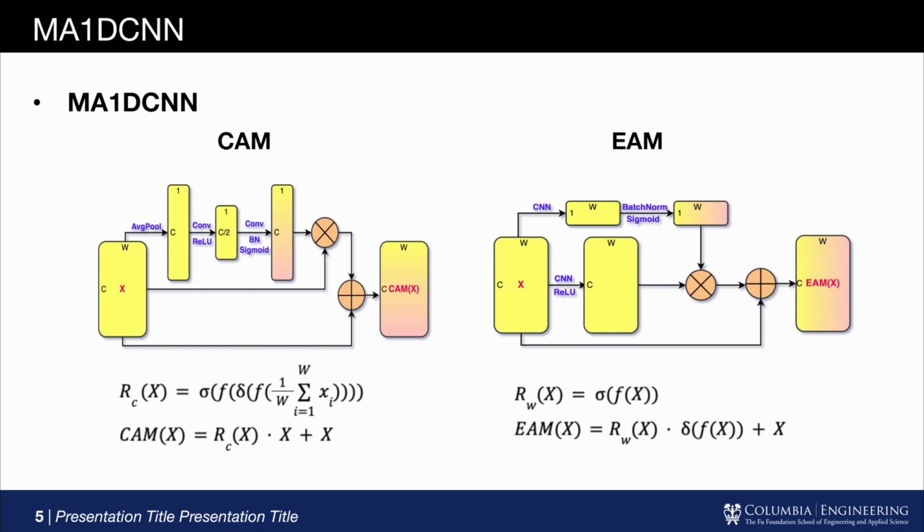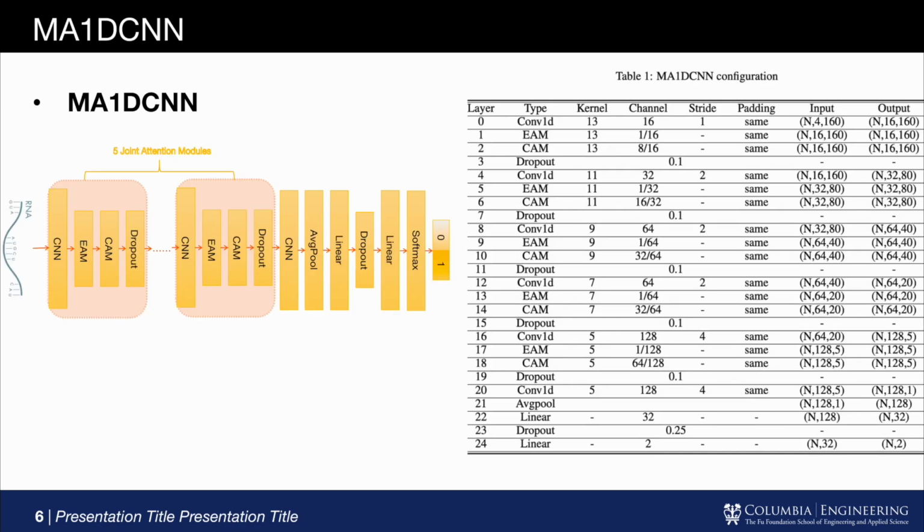As for the overall architecture, 3 successive CNN, EAM, and CAM, and the dropout are referred to as one joint attention module. Within a JAM, temporal and spatial self-attention are calculated independently.